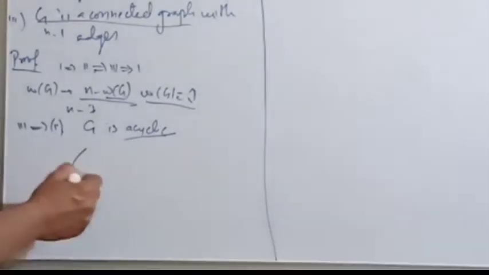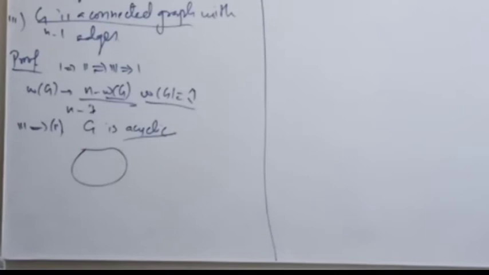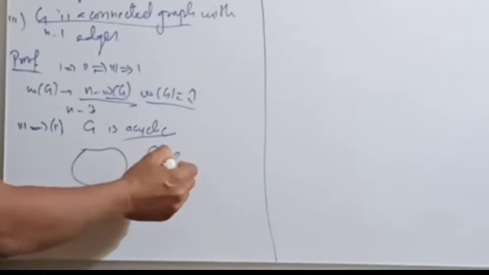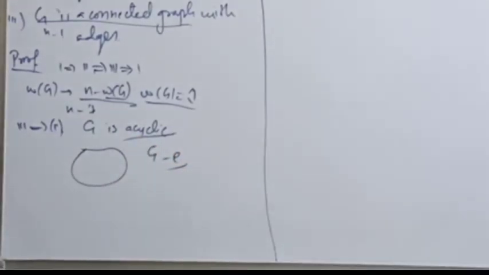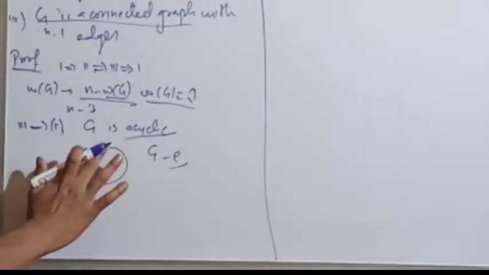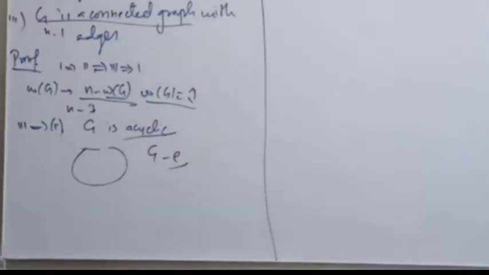G is acyclic means G contains some kind of a cycle like this. Okay. So if you subtract one edge from this G, then still this G is connected because it is a cycle. So if you remove this, like one edge is over here, if you remove it, then G is still connected. Okay.